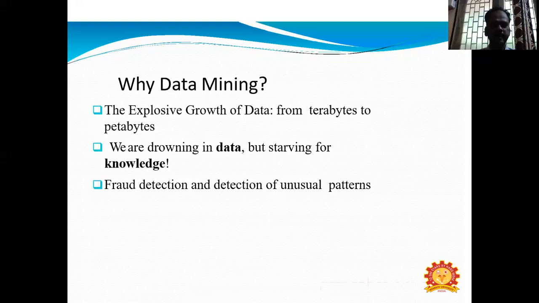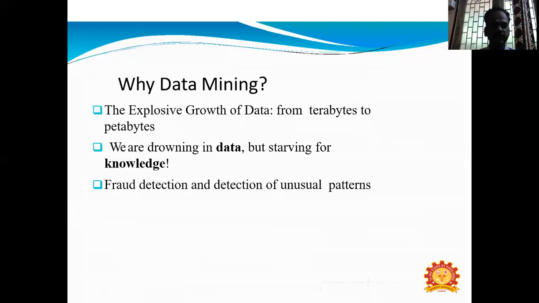We are drowning in data but starving for knowledge. There is explosive growth of data from terabytes to petabytes. Nowadays we are using large amounts of data, not only terabytes but petabytes.